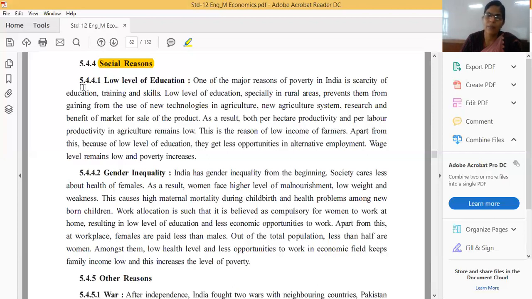Only some families give good and excellent importance to the female. They encourage the female, but not 100%. I am also thankful to my parents. They gave me all facilities, education facilities and other facilities. Due to that only I'm sitting here and teaching, because of the support of my parents. Without their support, I cannot do anything.